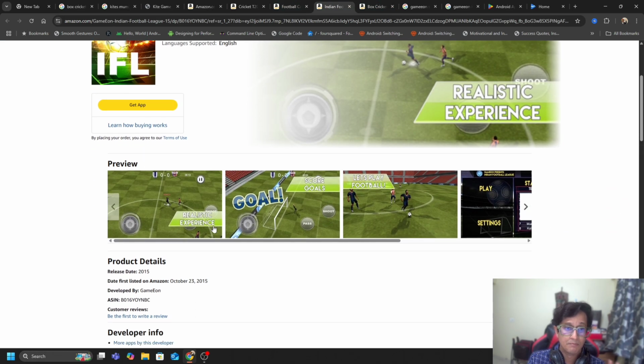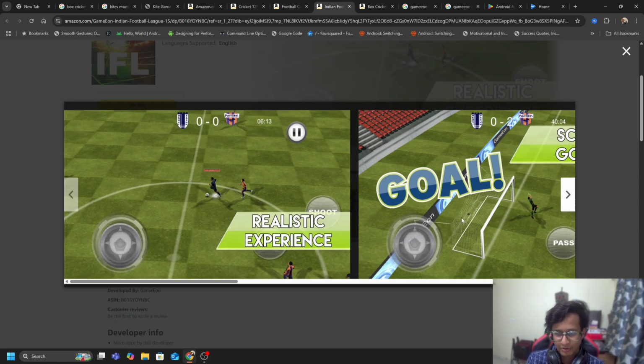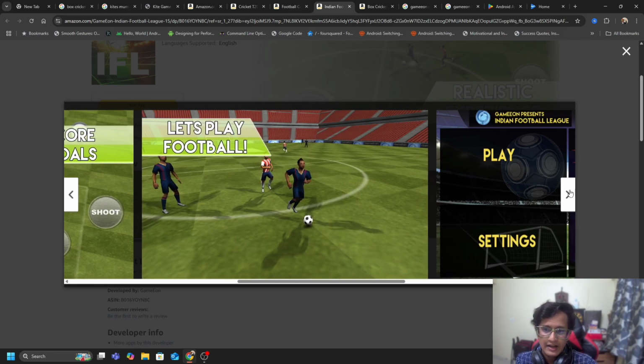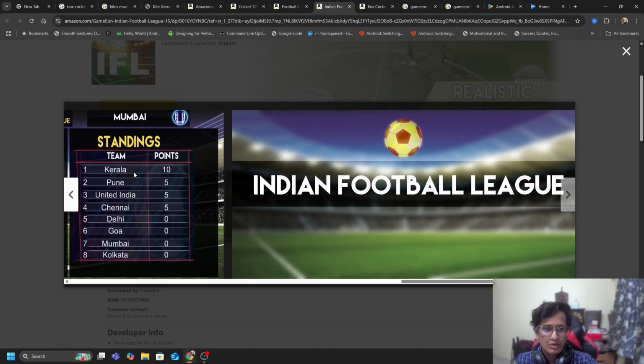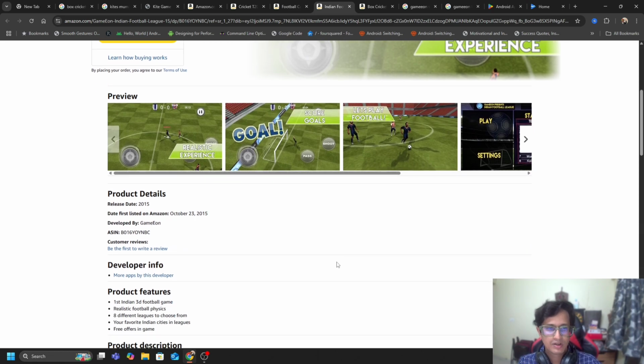This was built on top of an existing available source code. This was a football game, of course, naturally. What we had done was we had modified the artwork a little, and we had worked on some local Indian teams. Okay, so it was called the Indian Football League. This game was also pretty much popular.